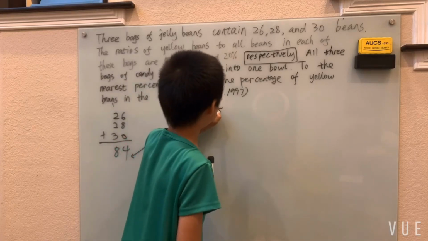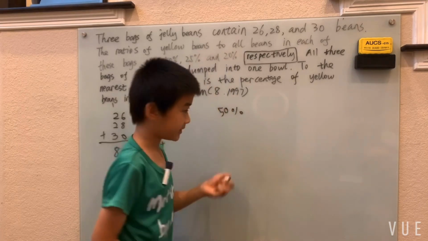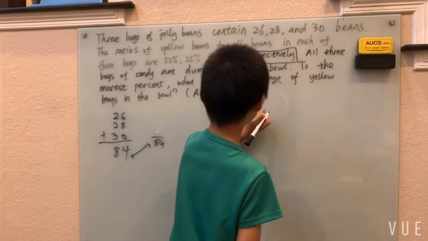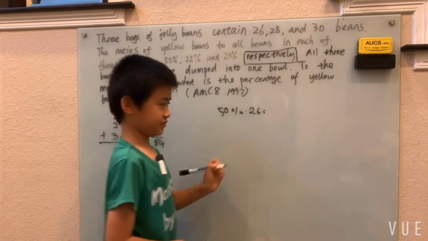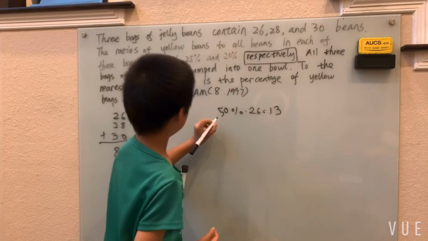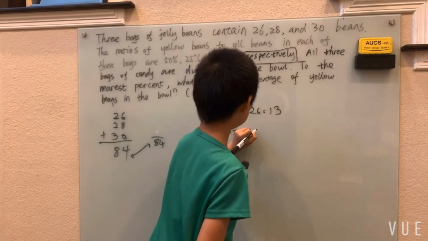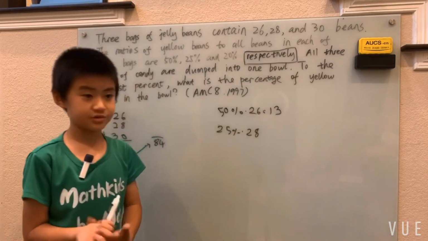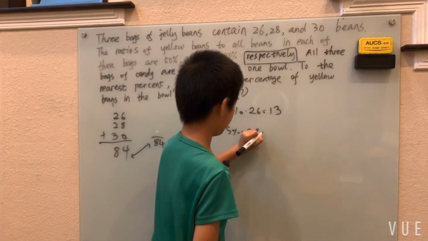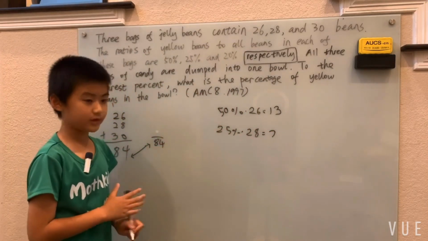First, we have 50% of 26. Of means times, 26. 50% of 26 is just half of 26. That's just 13. And then we have 25% of 28. Now, of course, 25%, conveniently, is 1/4. 1/4 of 28, if you know your multiplication facts, which I hope you all do, 4 times 7. 1/4 of 28 is 7.